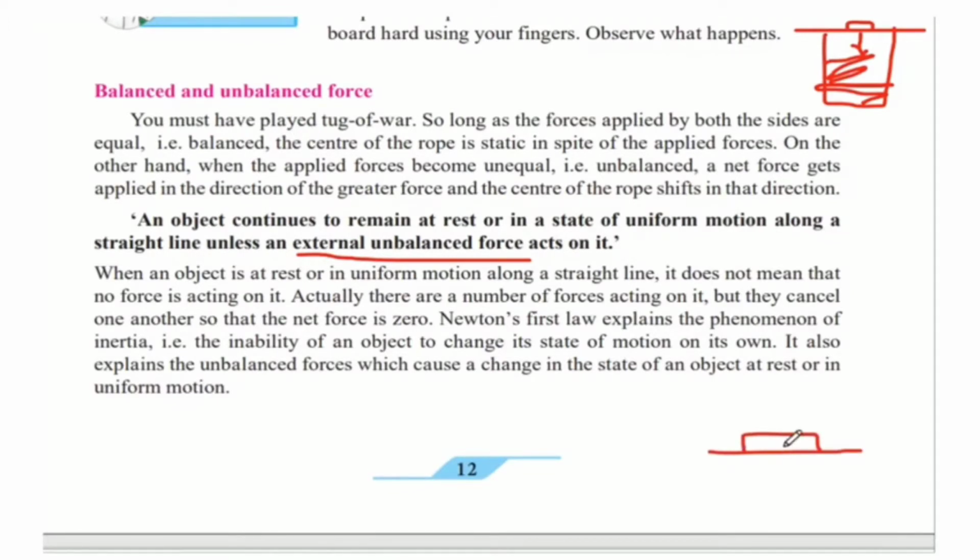For example, the force of gravity is acting downwards, and the force applied by the table on the book cancels out the force applied by gravity. That is why the net force acting on it is zero and the object remains at rest.